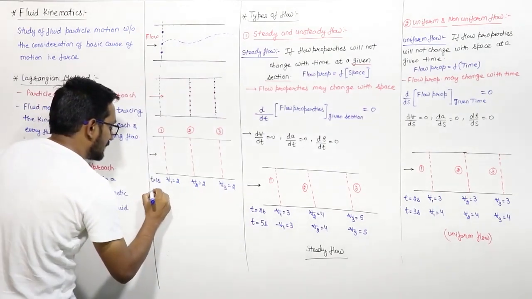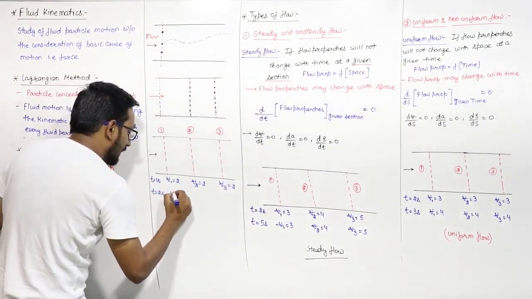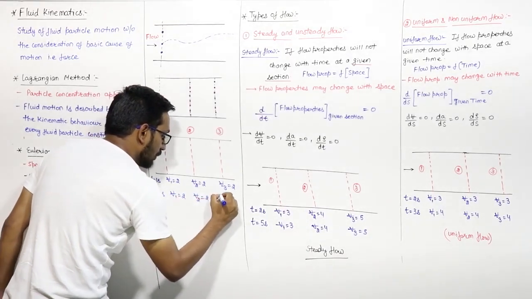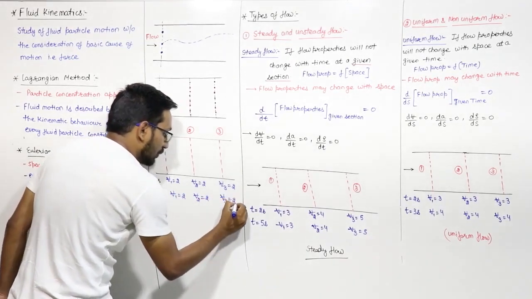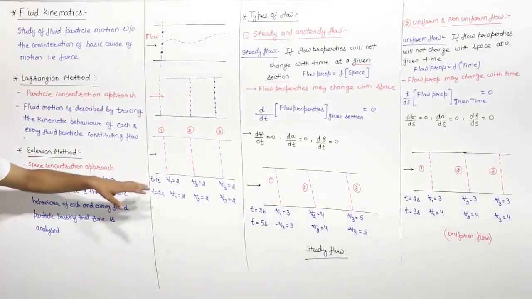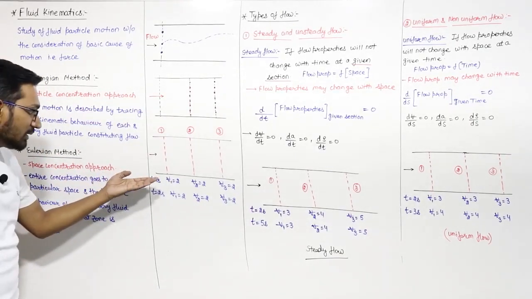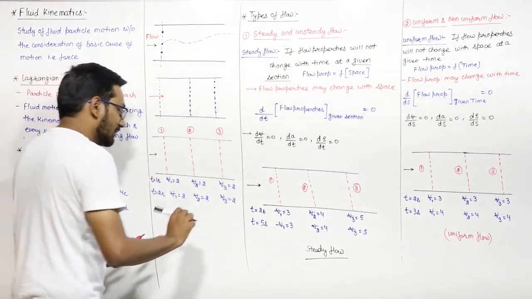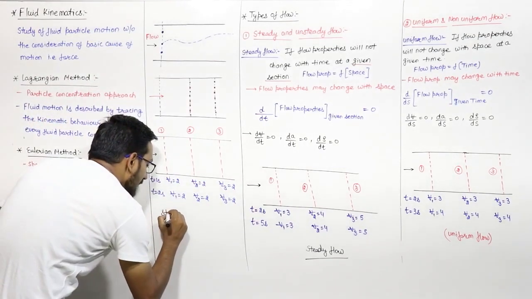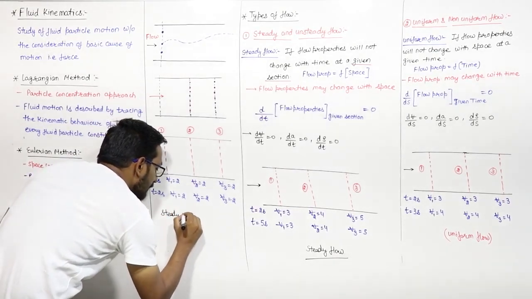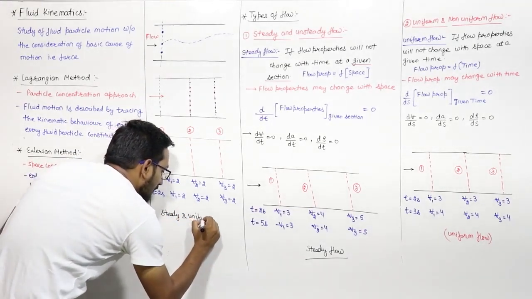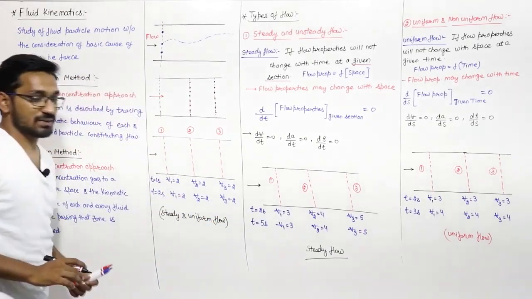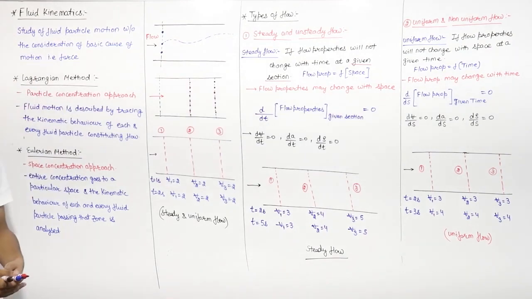And at time t is equal to 2 seconds, again V1 is equal to 2, V2 is equal to 2, V3 is equal to 2. That means the flow properties are not changing with section or with time. So this is known as steady and uniform flow, right?